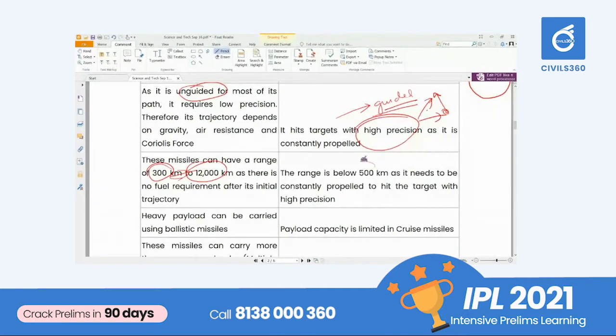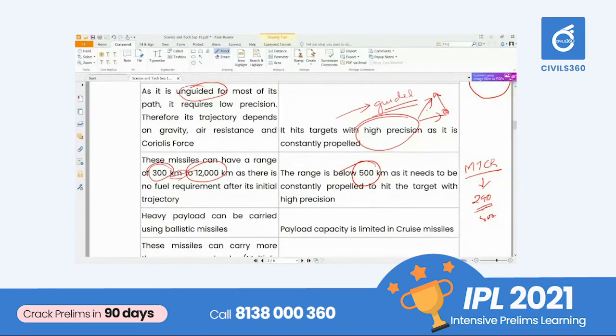And most of the time, the range of cruise missiles is within 500 kilometers. For example, there is the MTCR, the Missile Technology Control Regime. If you are not within the MTCR regime, you are going to have a limit of 290 kilometers. Beyond that is not possible. If you are in the MTCR, we can have a missile with more than 290 kilometers. If you consider the development of BrahMos, you would have come across that. Initially, BrahMos was within the range of 290 kilometers, and after we joined the MTCR regime, it is now around 400 kilometers.